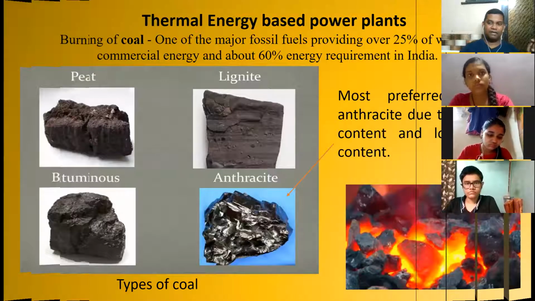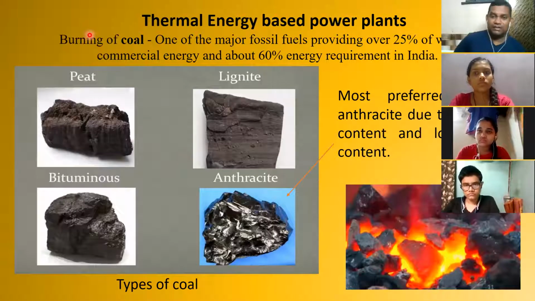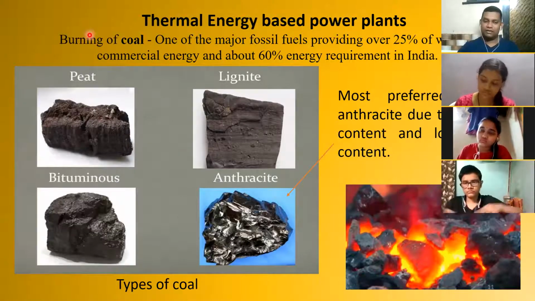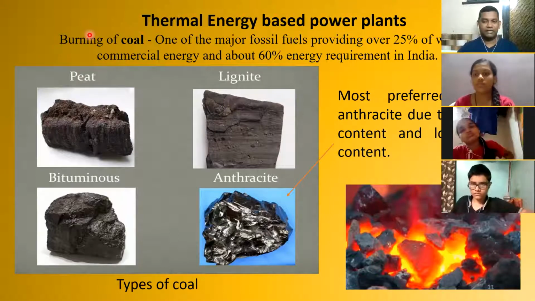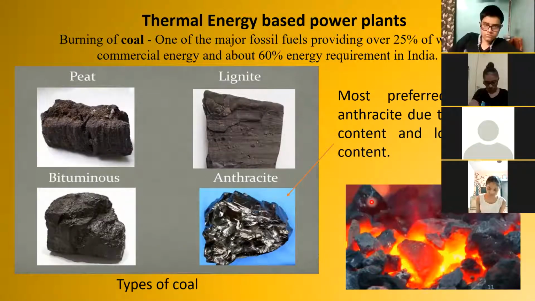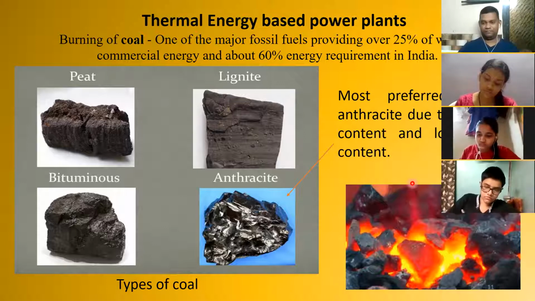So the first one that we have to see is the thermal energy based power plant. Now when you say the word thermal, it means heat. Here the most important point is that a thermal energy power plant burns coal.